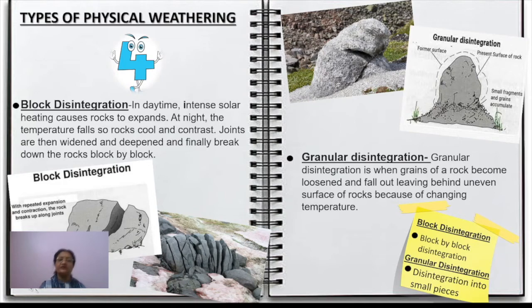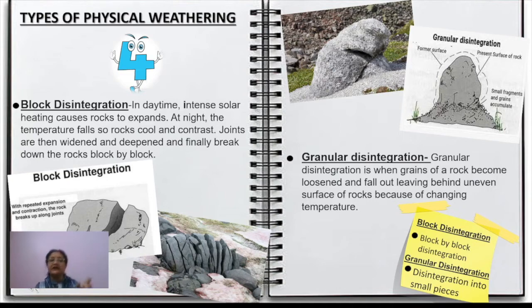these are called block disintegration. Okay, and sometimes you'll find that the breaking down of rocks takes place in irregular shaped particles. There is not any particular shape like a block or cuboid or cubical shape, nothing. So it's just irregular shape. So that is then called granular disintegration. That means the reason is the same in both. The reason of breaking down or disintegration of rock is the same. Okay? The expansion and contraction at different rates. Right? So when the particles are expanding and contracting at different rates, they ultimately become loose and they break down.